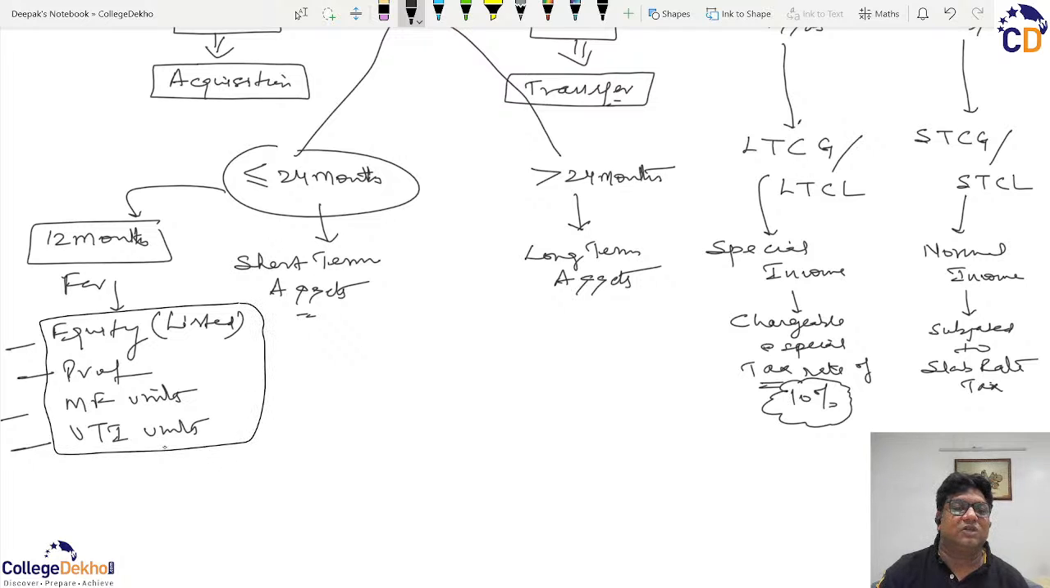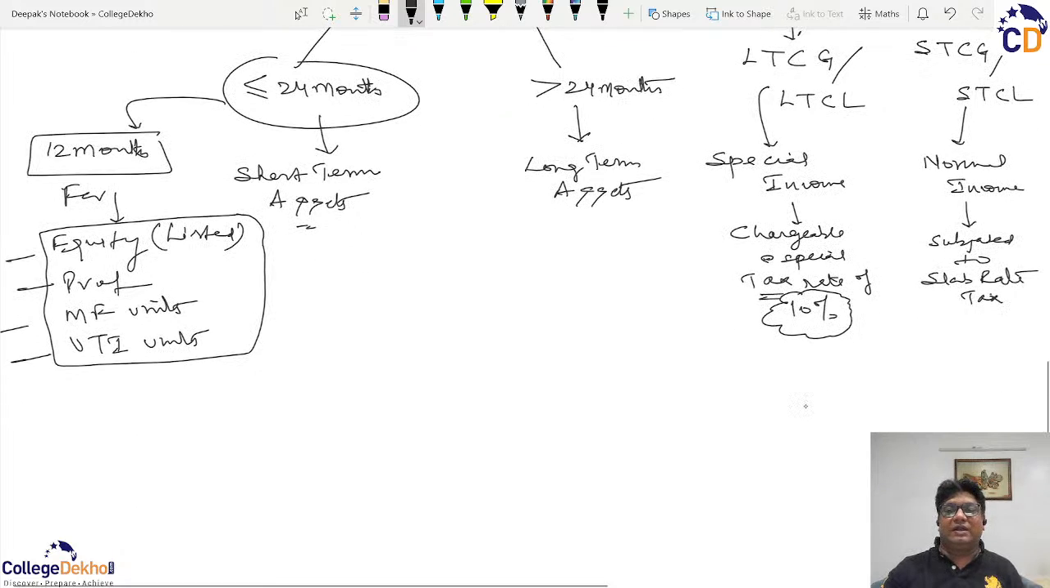So if you sell them before 12 months, then their resultant profit will be short-term capital gain, chargeable to normal slab rates ideally. And in the case of ownership being more than 12 months, if it is a listed equity, then they will be deemed as long-term asset, and the resultant profits will be known as long-term capital gains, and they enjoy ideally lower tax rate.